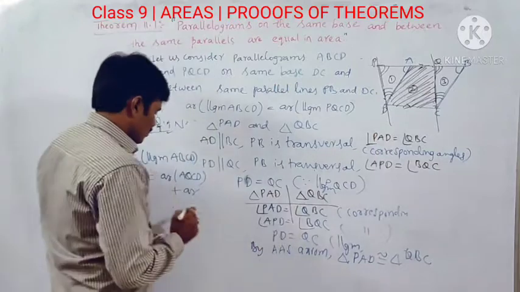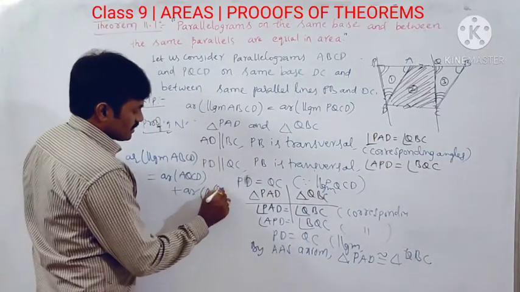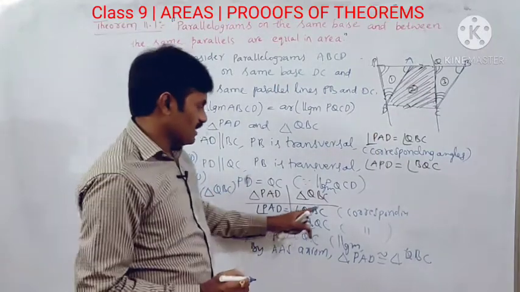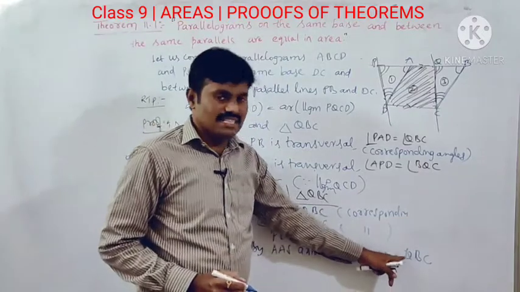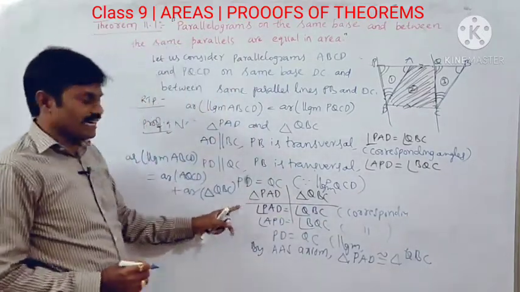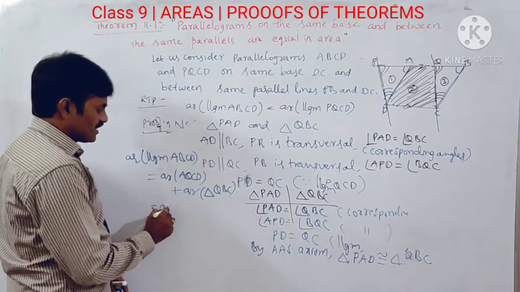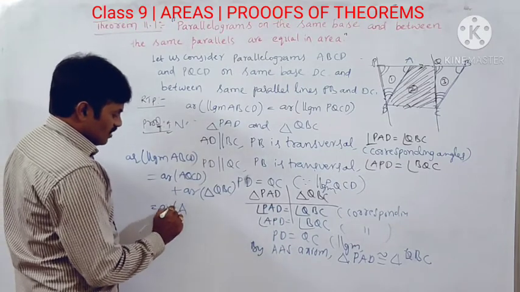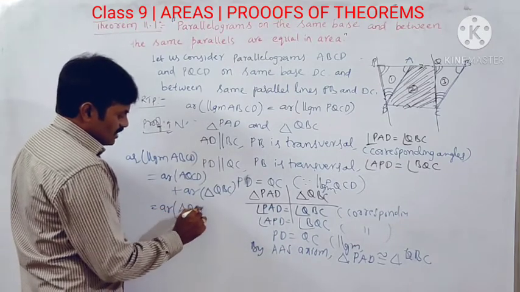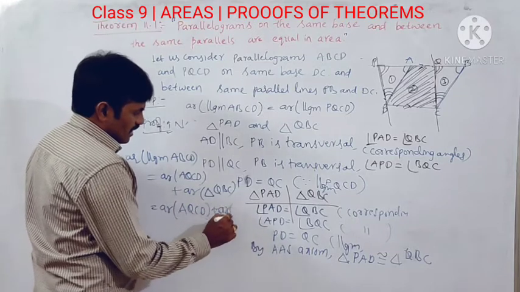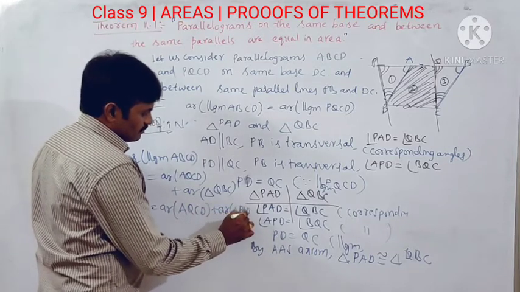So, area of triangle QBC. But we already proved that the area of triangle QBC is equal to the area of triangle PAD, since they are congruent triangles. So the area of quadrilateral AQCD plus the area of triangle PAD.